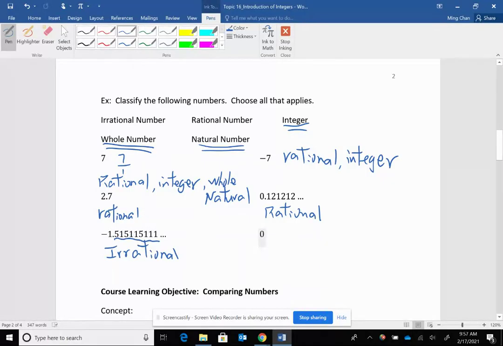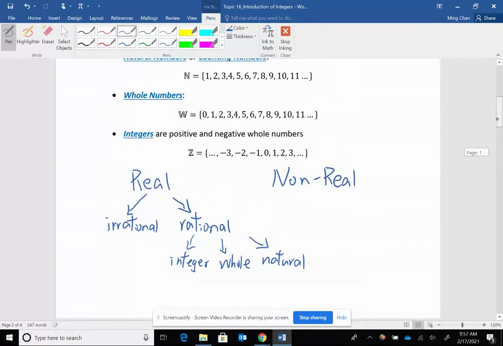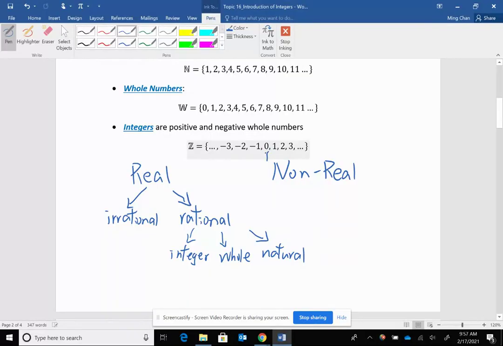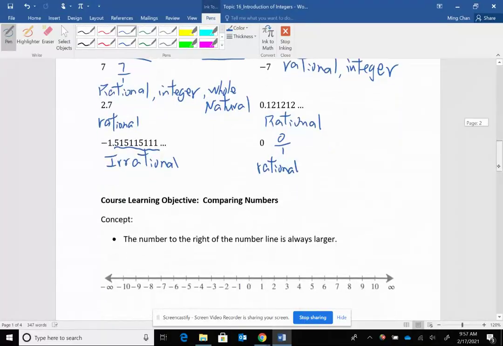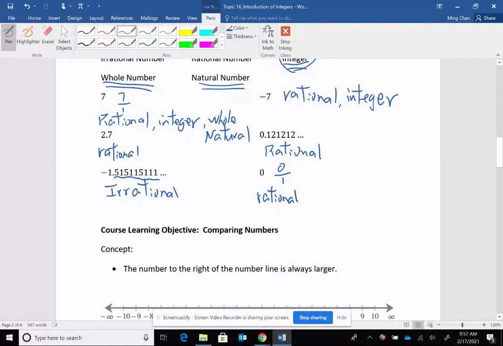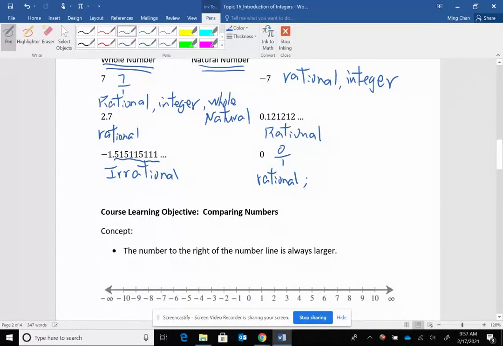0 is the trickiest one. Can you write 0 as 0 over 1? Yes, you can, because 0 over 1 equals 0, right? So 0 is a rational number. Is 0 an integer? Yes. That's why I purposely wrote under integers, there's a 0 right there. 0 is considered an integer. Integers are negative and positive whole numbers. Because 0 is a neutral number, it can be both. Some people say it's neither positive nor negative, or you can say it's both positive and negative. So it's an integer.